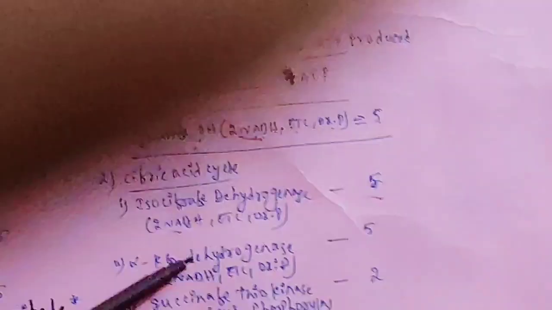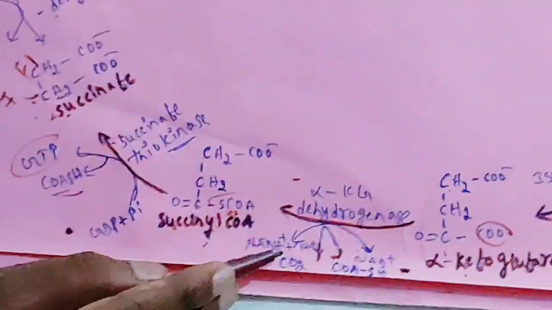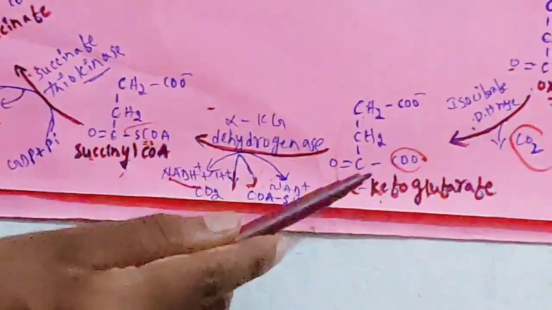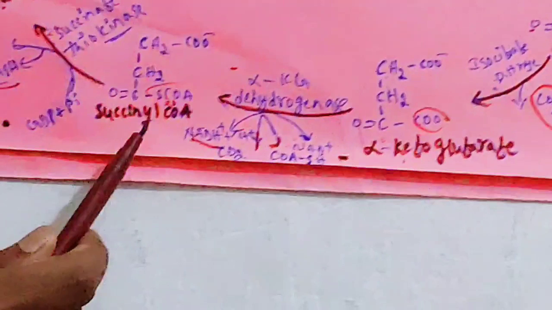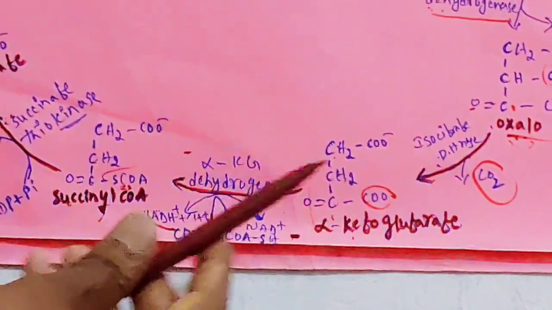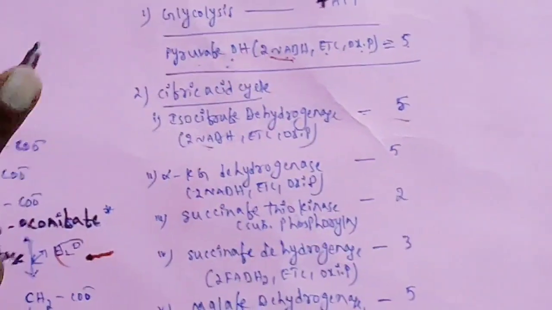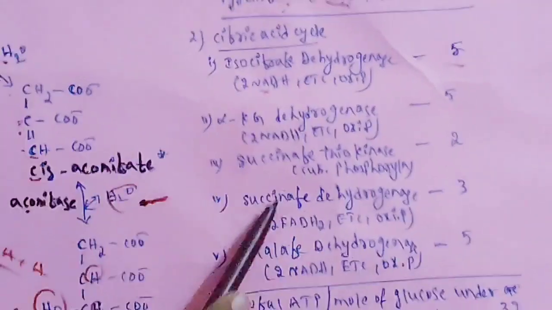Then alpha ketoglutarate dehydrogenase. Here alpha ketoglutarate dehydrogenase, also 1 NADH is forming. For 1 molecule of alpha ketoglutarate, 1 NADH is produced. Here everywhere it is 2 molecules, so 2 NADH are produced. So here 2 NADH means 5 ATPs. In this cycle I represent with 1 component, but actually 2 components are produced.